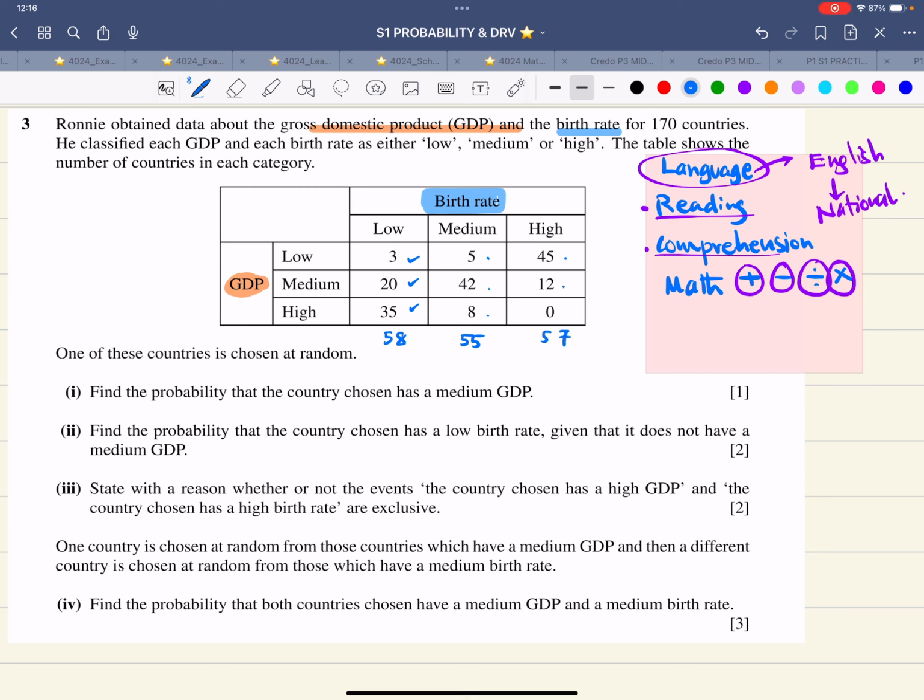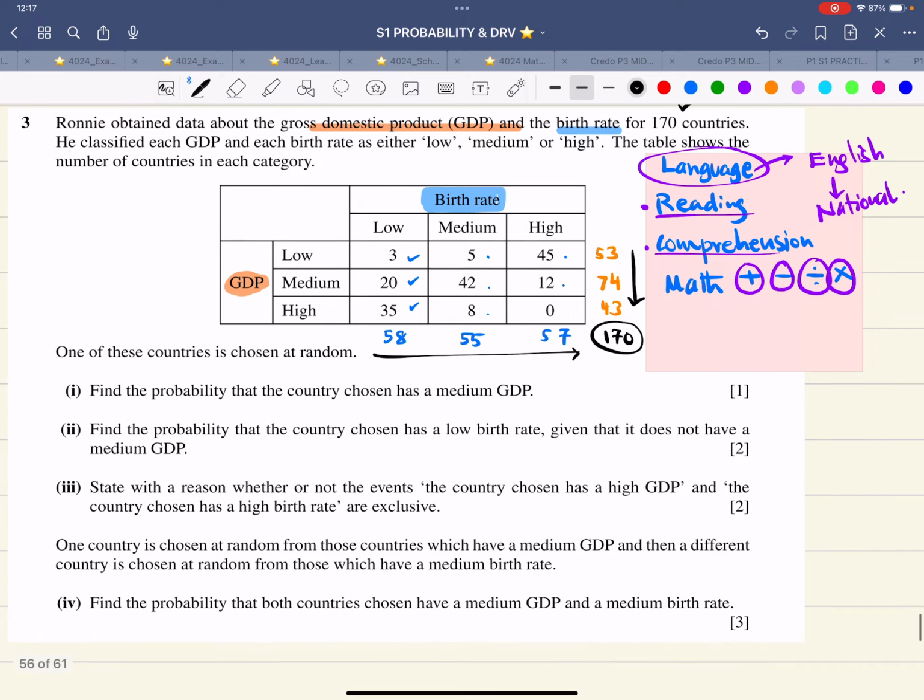And let me add it horizontally also. This is 53, this is 74, this is 43. Now altogether, whether I add this way or I add this way, it should equal to what? It should equal to 170 because that's the total number of countries.